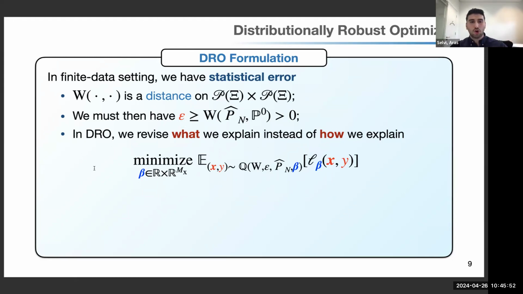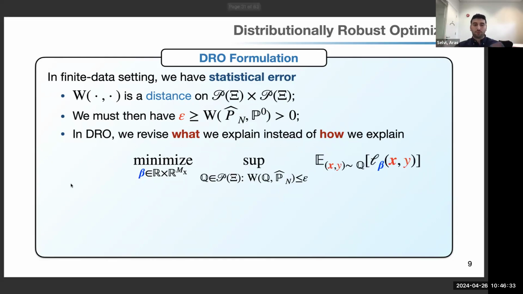Okay, so what DRO does is that we don't change how we explain the phenomena we see in the training set, but rather we revise what we explain. So actually, we are not minimizing the loss over the empirical distribution anymore, but rather a new distribution. And this distribution Q is a function of several things. So it's still a function of the empirical data set that we are seeing. It's a function of our decisions, as well as the distance metric that we take, and the epsilon that is modeling the radius of the distance between the true distribution and the empirical distribution. Okay, so this is a very compact representation.